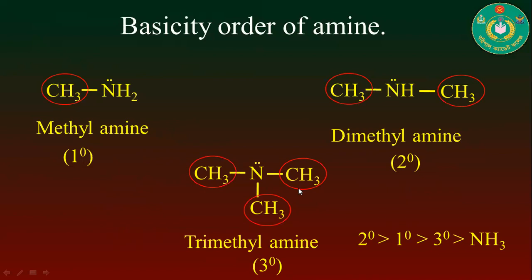That means the basicity order of the amines will be the following: 2 degree is greater than 1 degree is greater than 3 degree, and the last one is the ammonia molecule.